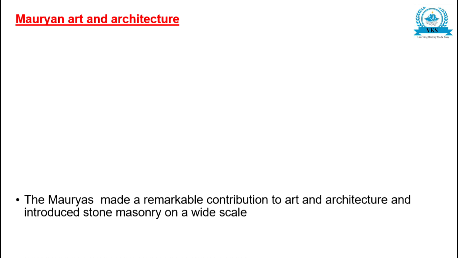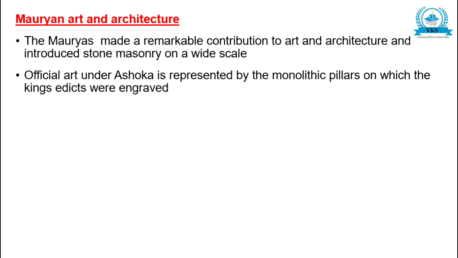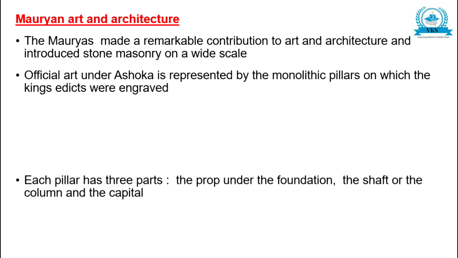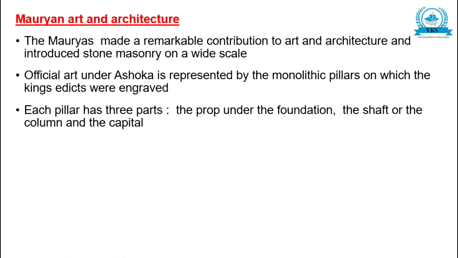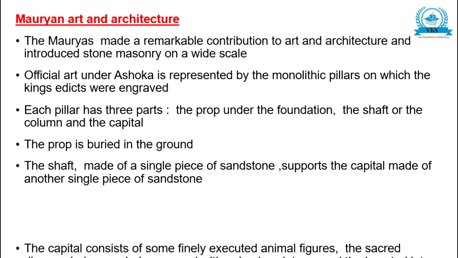Mauryan art and architecture. The Mauryas made a remarkable contribution to art and architecture and introduced stone masonry on a wide scale. Official art under Ashoka is represented by the monolithic pillars on which the king's edicts were engraved. Each pillar has 3 parts: the prop under the foundation, the shaft or column, and the capital. The prop is buried in the ground.